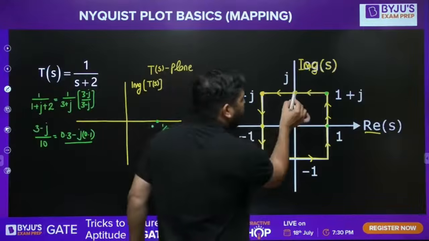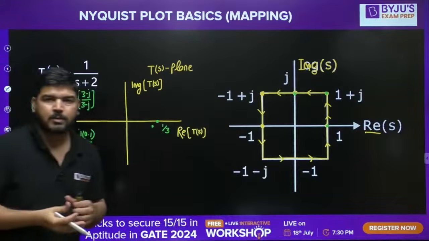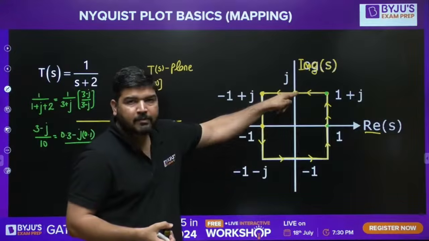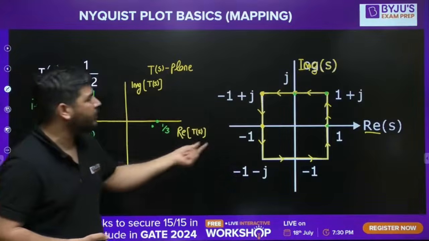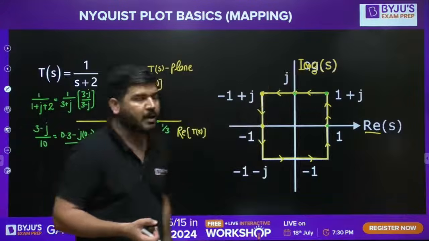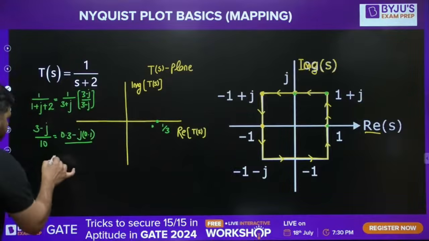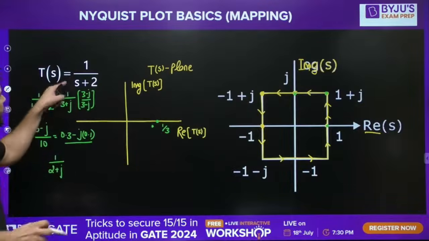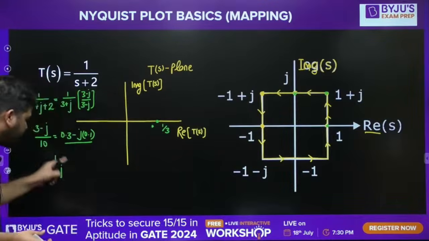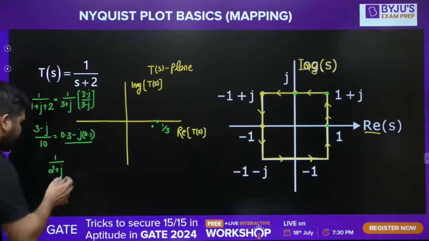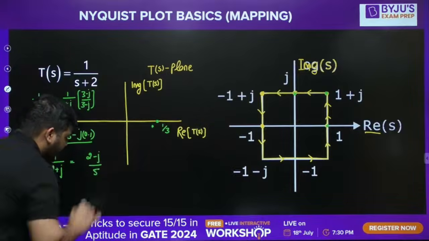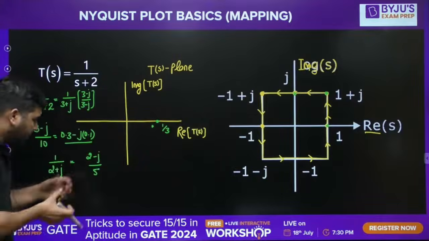Now let's calculate the mapping of this point. Where will this point be mapped in the T(S) plane? What you can do is put S equal to j only. If you put S equal to j, it will become 1 over (2 plus j). S is j, right? Iota. Now you can do the rationalization process, so it will become (2 minus j) divided by 5. So it will become 0.4.